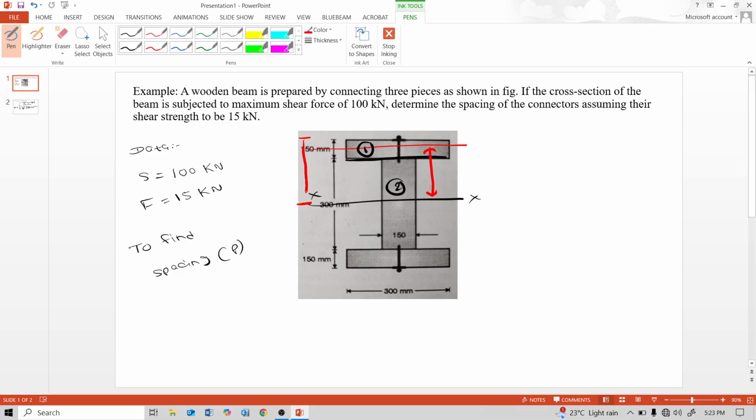The total distance is 300, and 300 minus 75 is 225.